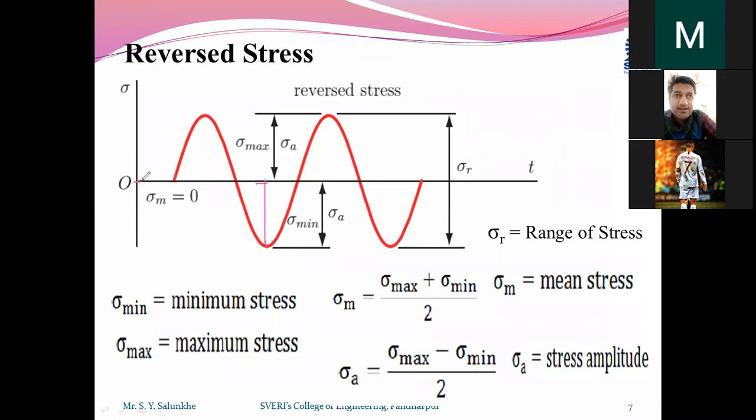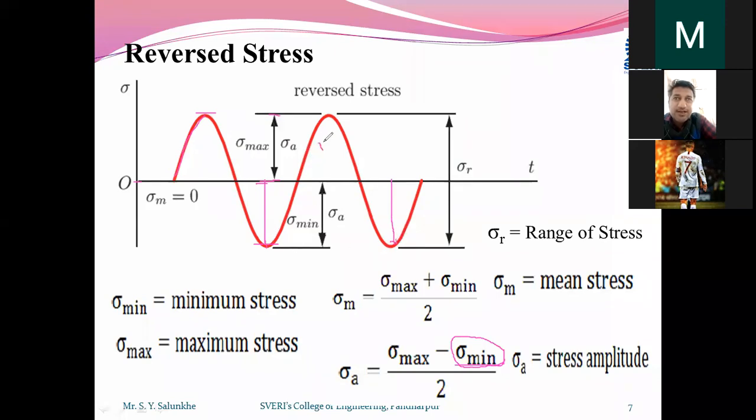As they are repetitive from tensile to compressive, you call it the amplitude of stress. The formula we use is sigma max divided by 2, where the maximum stress is measured from 0. But this formula cannot be used directly, because mathematically it will give a wrong result.